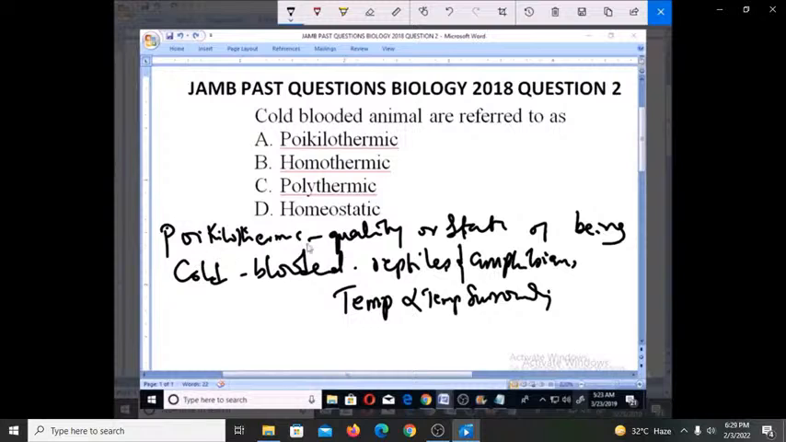So cold-blooded animals are actually poikilothermic. So with that, we'll see that option A is already the answer to this problem. So the word cold-blooded has a lot of things to do with poikilothermic. So that is another word for cold-blooded, poikilothermic. And the animals that are referred to as being cold-blooded or poikilothermic are the reptiles and the amphibians.